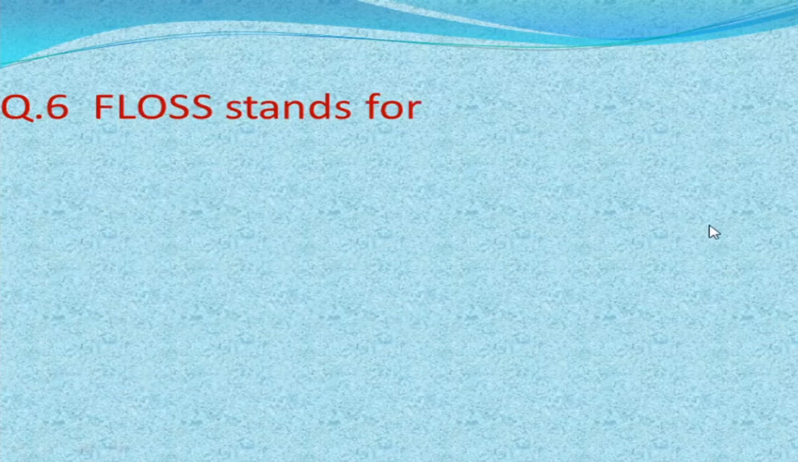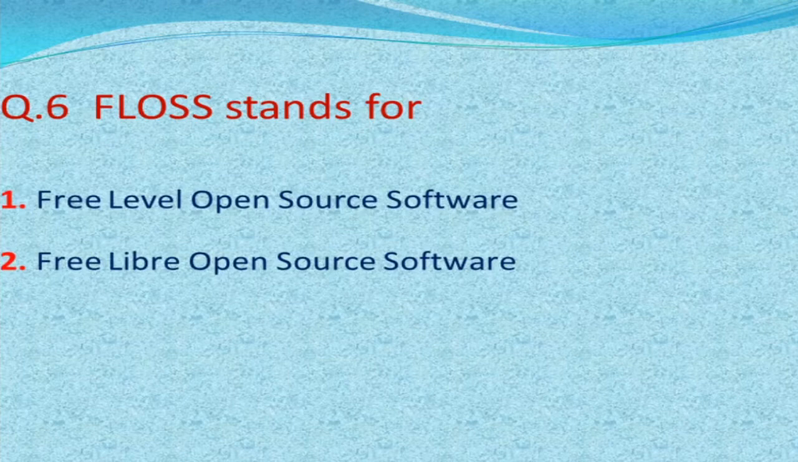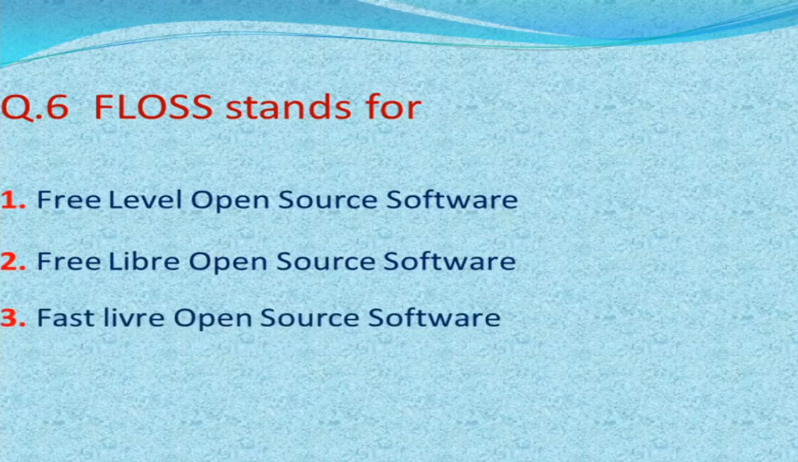Next, FLOSS stands for. Our options are first free level open source software, second free libre open source software, third fast libre open source software, and fourth none of these, and correct answer is free libre open source software.